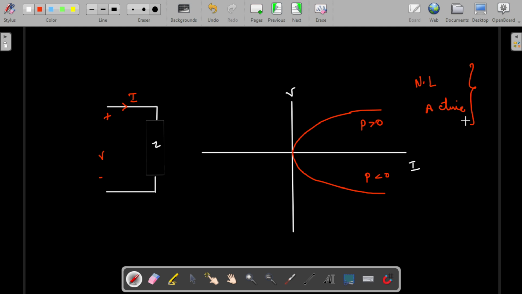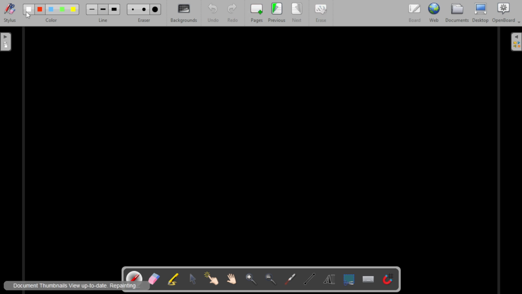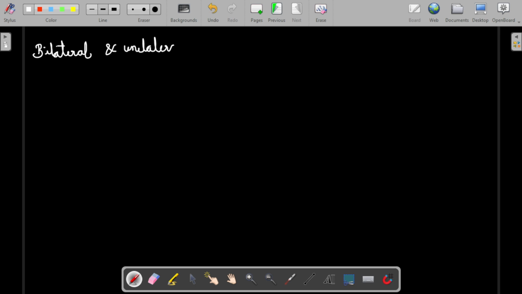So far we have found 4 properties. Here is the last thing we are going to discuss, that is bilateral or unilateral elements. For a bilateral element, the property of the element should not change when the direction of current is reversed. The property should remain the same for all directions of current.